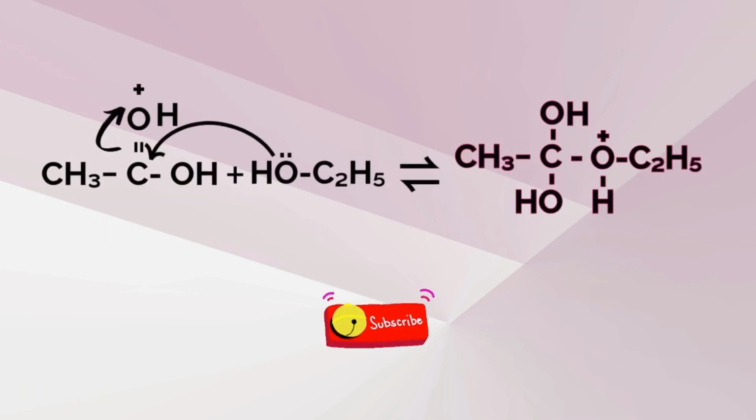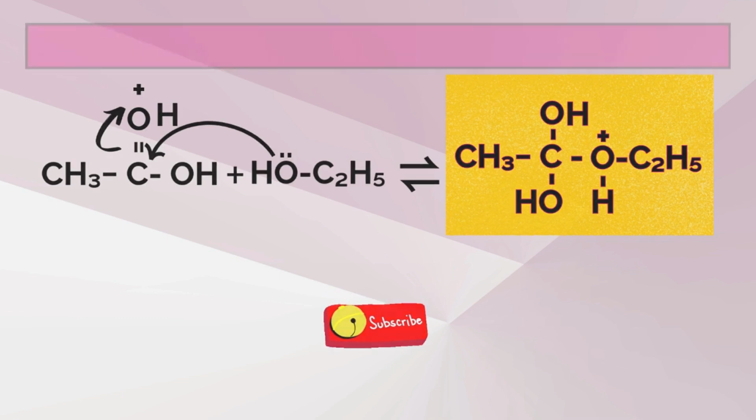You can see in the structure that the OH group of the ethanol is nucleophilic, so it attacks the carbon of the carbonyl group, and the double bond of the carbon migrates its electrons to the oxygen, which is positively charged. And you can see on the right hand side an intermediate is formed in which the carbon, which is attached to two hydroxyl groups, is tetrahedral in nature.